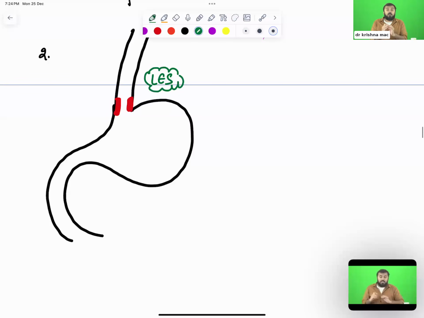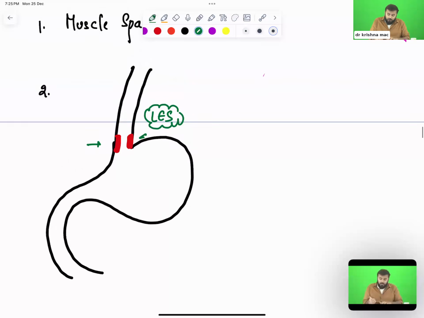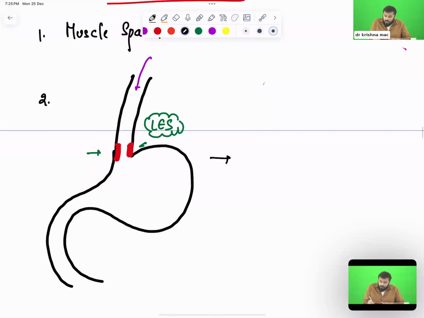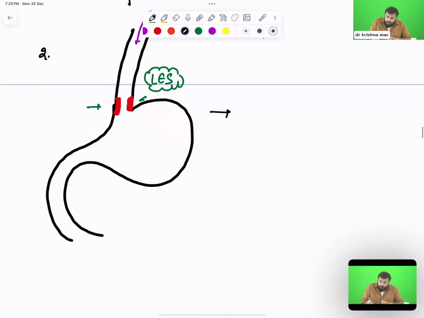In some conditions, the sphincter will contract too much. When the sphincter is contracted and not relaxing, can the food you're eating pass to the stomach? Tell me. Will this food pass to the stomach? No, it won't pass. When the food doesn't pass to the stomach, after a few months, the patient's condition will be like this.